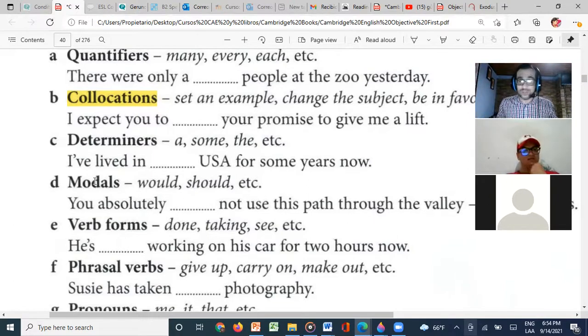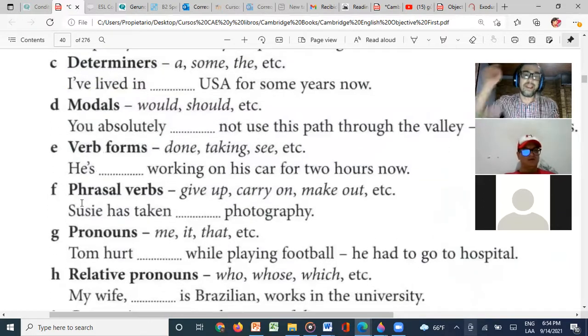Now, we use modals, right? We use modals like should, would, must, can. So in this one, which modal should we use, Megan? You absolutely must not use this path through the valley. Perfect. Must, right? Because we're using absolutely, right? So it's something mandatory.